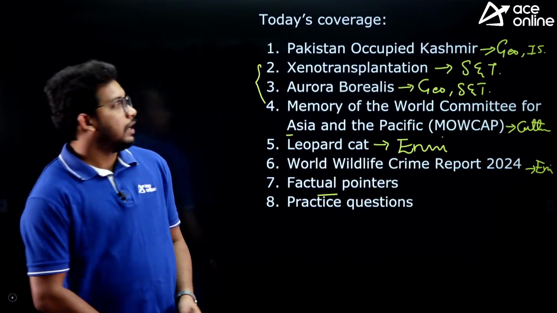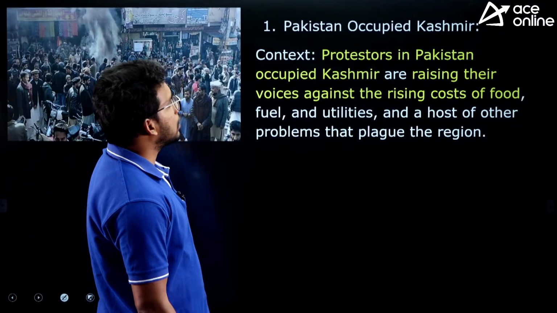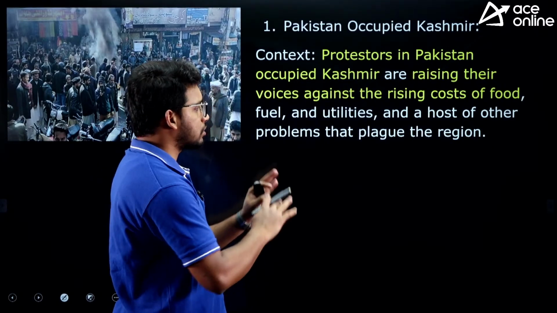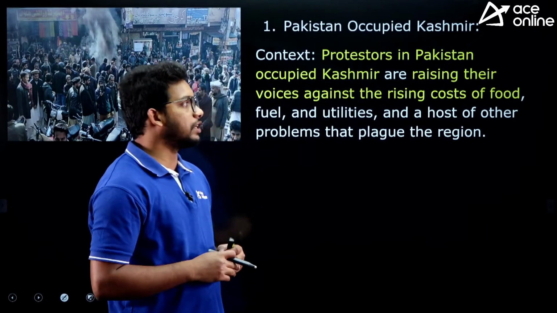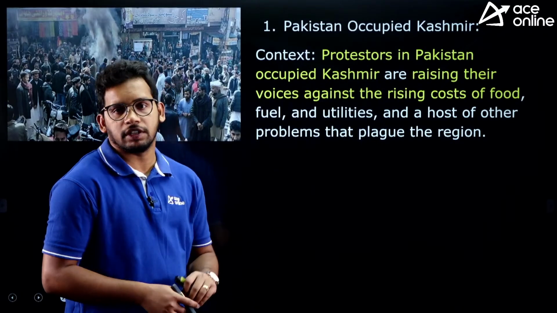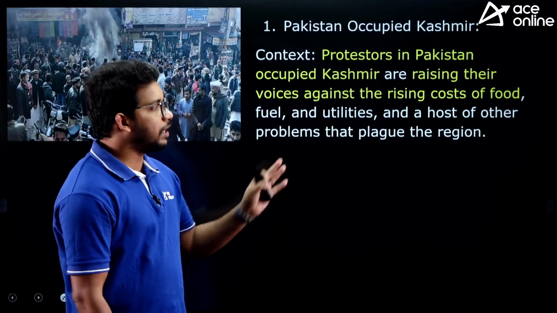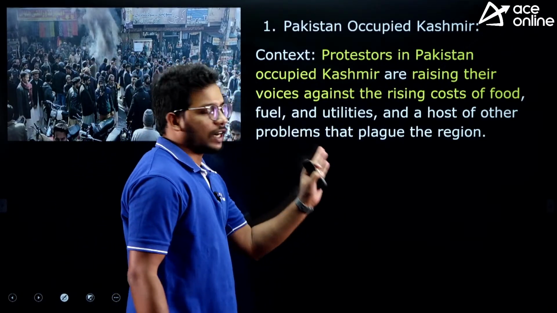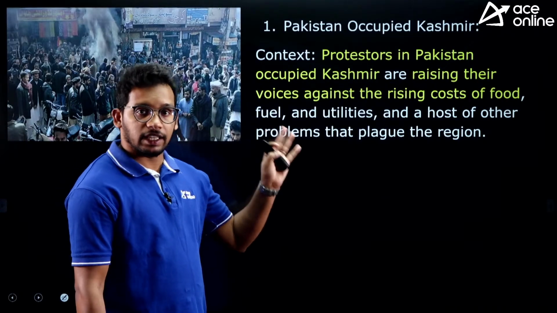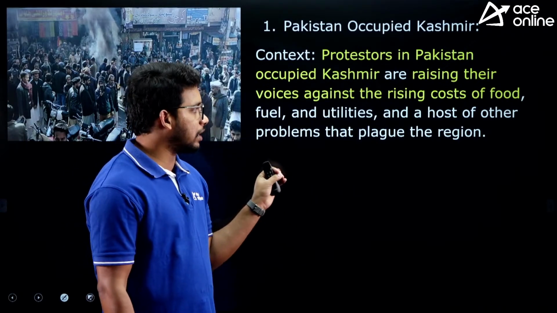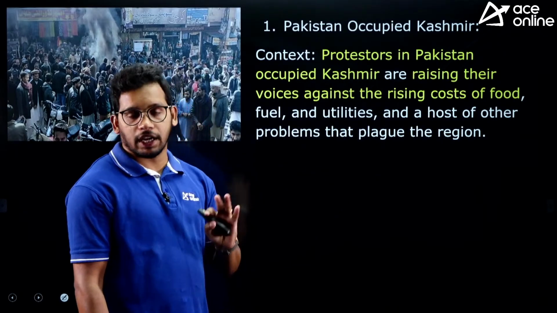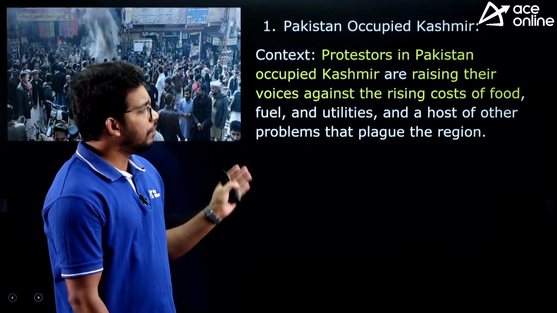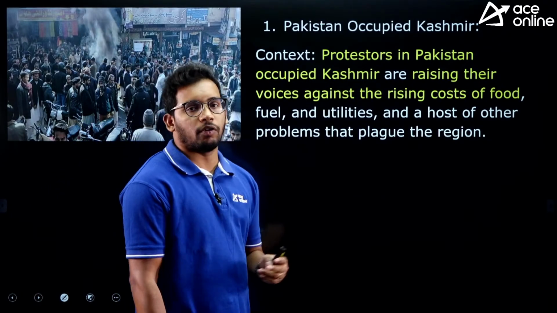Yeah, let's take the first article, that is Pakistan occupied Kashmir. So you might have seen even in social media also, there was a lot of articles related to this particular region, Pakistan occupied Kashmir. Of course, this is ours, but currently this is being under the administration of Pakistan. So they have illegally occupied it. So this is the context that many of the people there in that region, Pakistan occupied Kashmir, are doing the protests against the government. So that's why this was published in almost all the newspapers. We will come to this what is going on.